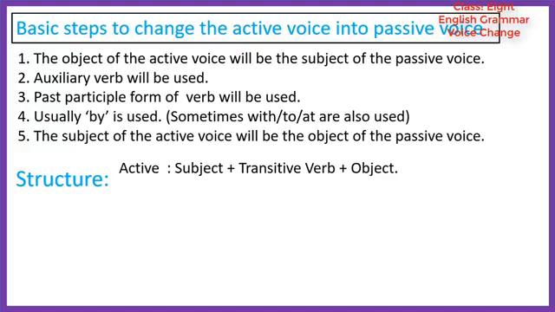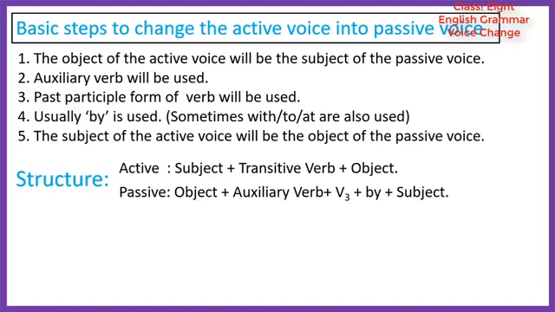Structure of the active voice will be subject, transitive verb and object, and according to the steps the structure of passive voice will be object plus auxiliary verb plus past participle form of the transitive verb, then by, then subject. Let's look at an example. Active voice, he reads a book.